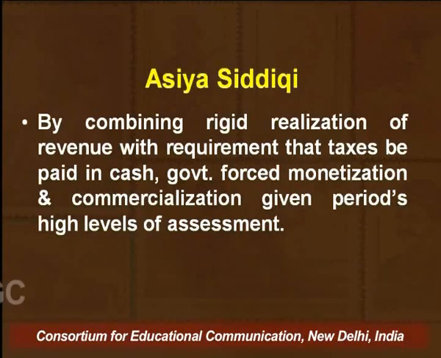Then Asiya Siddiqui talks about how the combining of the rigid realization of revenue with the requirement that taxes be paid in cash forced government monetization and commercialization, given periods of high levels of assessment.